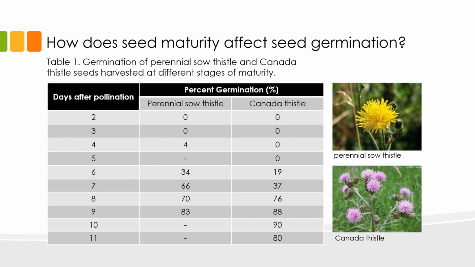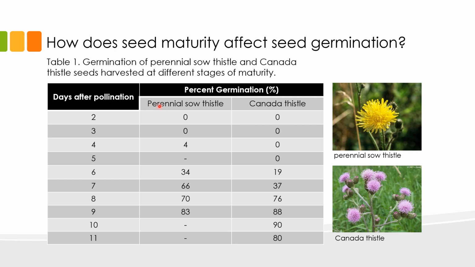This table shows the effects of seed maturity on the germination of sow thistle and Canada thistle. These plants are largely considered weeds, but they have also been used as native ornamentals. Now, the first column on the table shows the number of days after pollination, which represents the different stages of maturation of the developing seed.